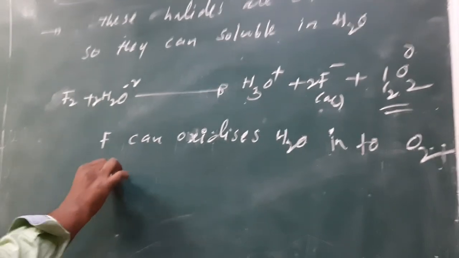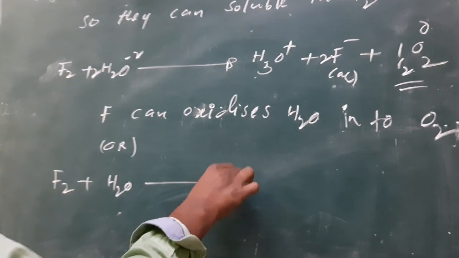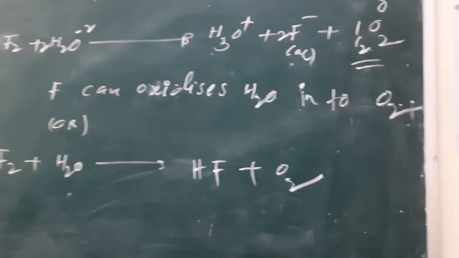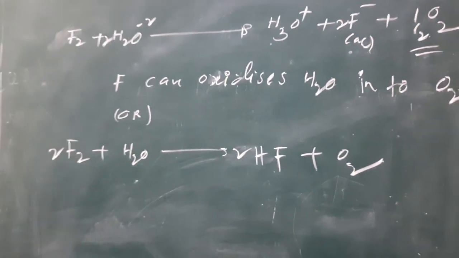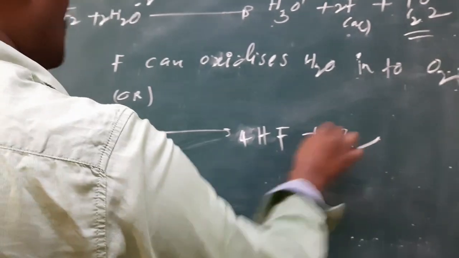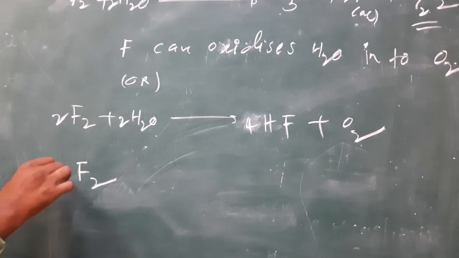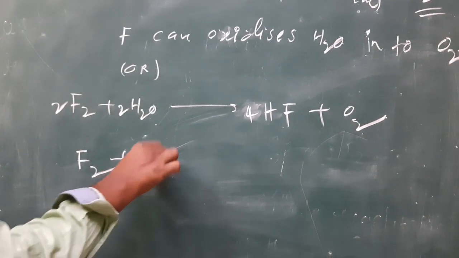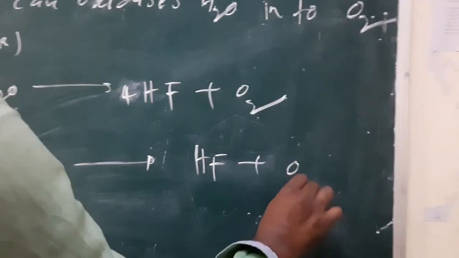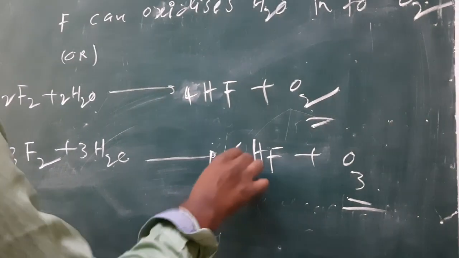Similarly, fluorine also reacts with water to form HF plus O2: 2 moles, 4 moles, 2 molecules. And in another manner, fluorine also reacts with water and forms even ozone: HF plus ozone, 3 moles, 6 moles.